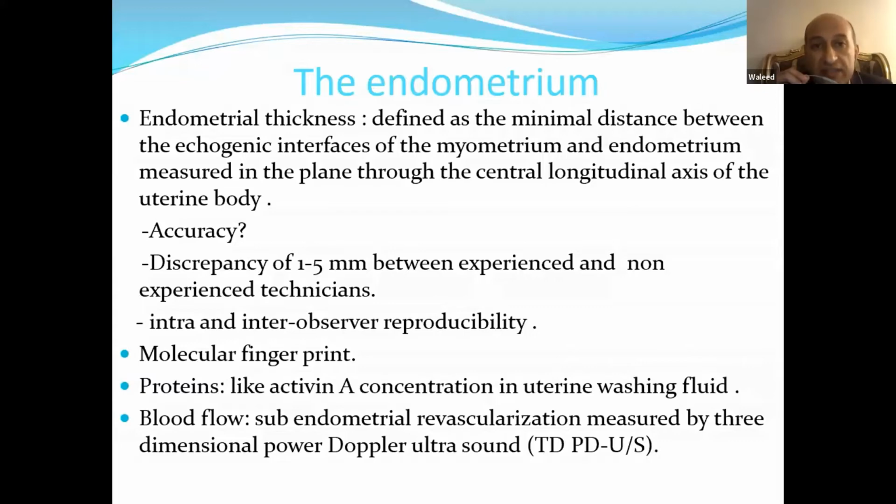Endometrial thickness is defined as the minimal distance between the echogenic interface of the myometrium and the endometrium, measured in the plane through the central longitudinal axis of the uterine body. What about the accuracy? The discrepancy may reach 1 to 5 mm between experienced and non-experienced technicians and sonographers. Inter-observer variability.